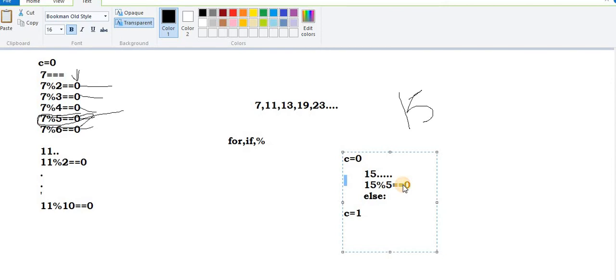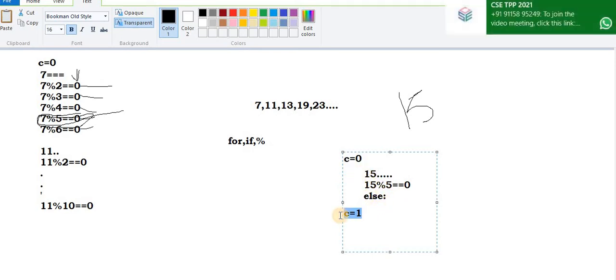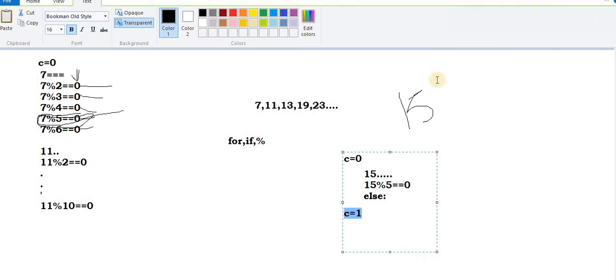When this condition is true, I change the counter value from 0 to 1. Now after processing all these steps, I am checking this counter value. If this counter value is changed, that means it entered that condition, and that means it can never be a prime number. That is my funda.